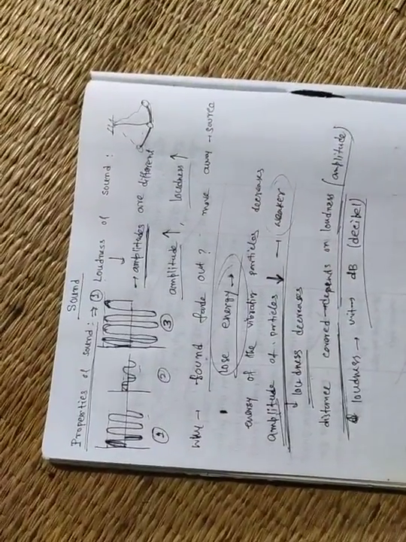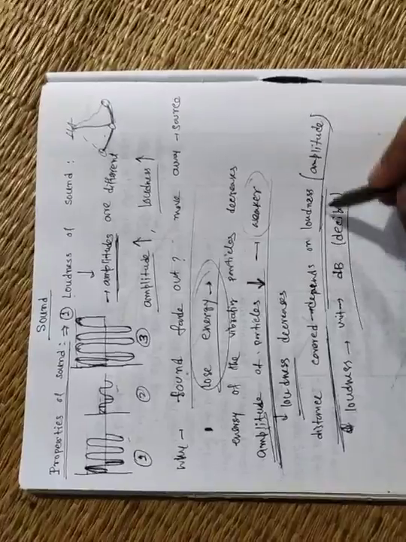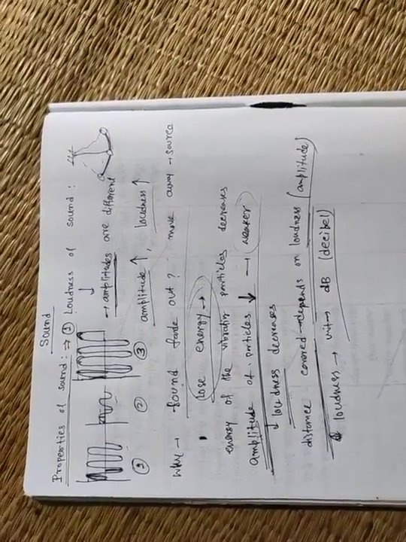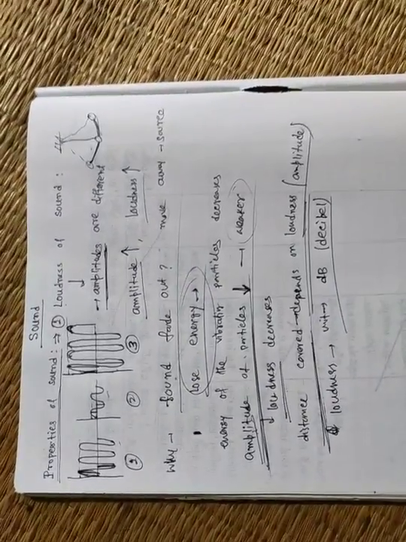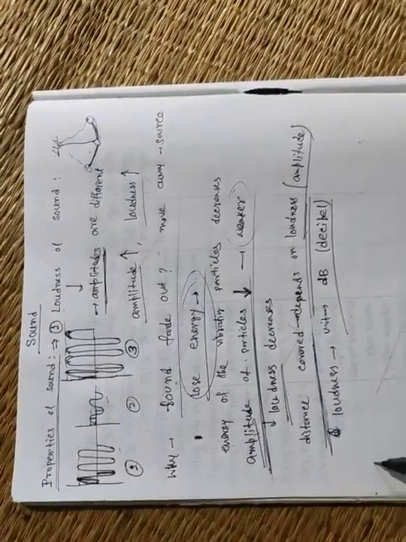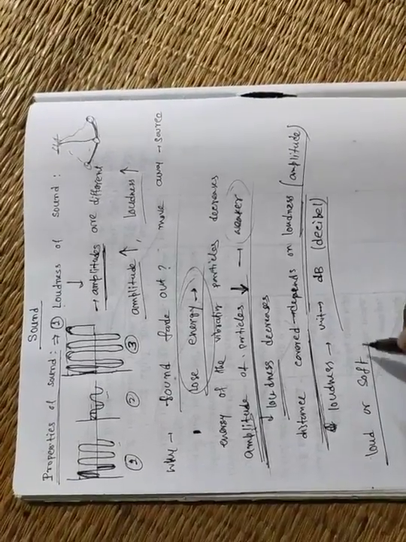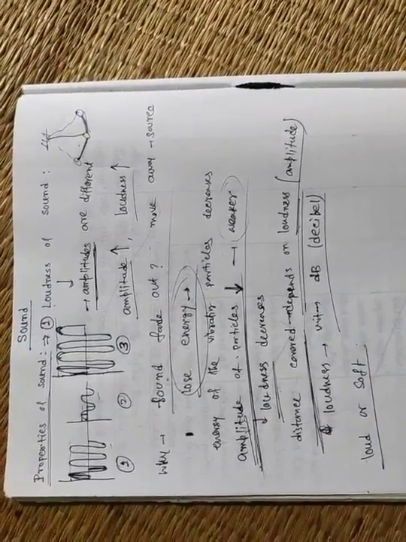Okay, next, what makes a sound loud or soft? What makes a sound loud or soft?